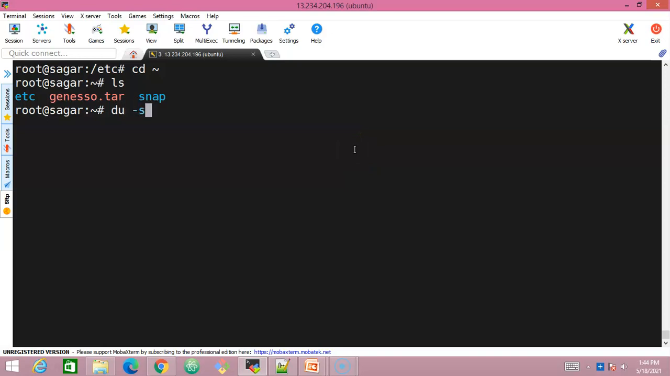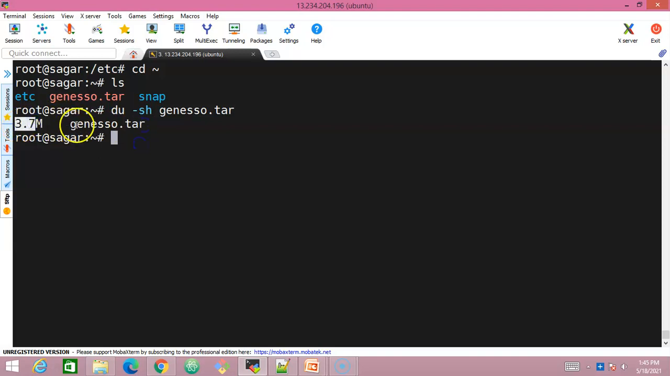So du -sh, S stands for summary and H stands for human readable format, and space and the file name geneso.tar, and press enter. The moment you press enter, the size of this file is 3.7 MB. 3.7 MB.